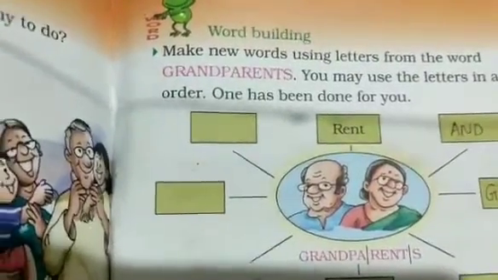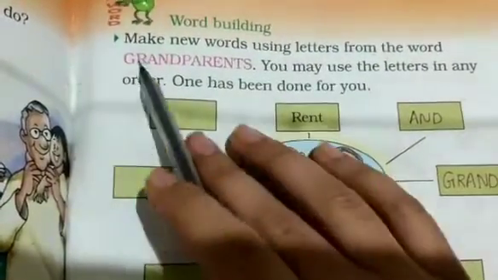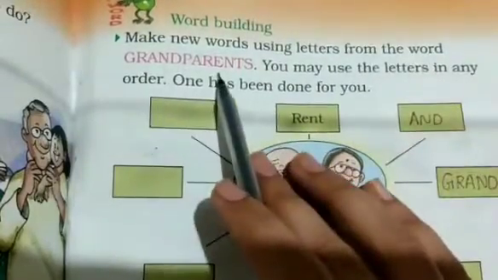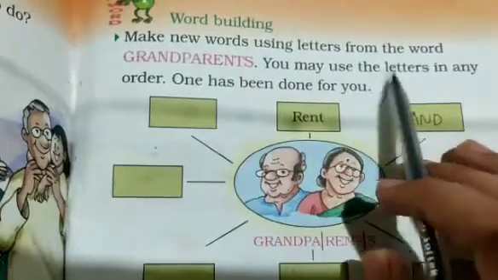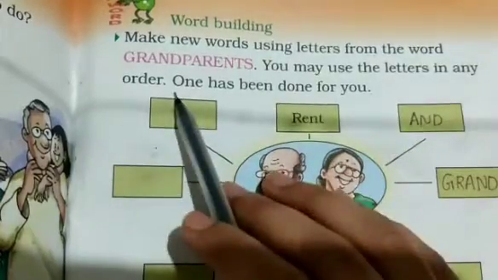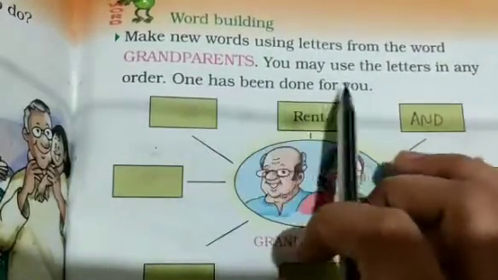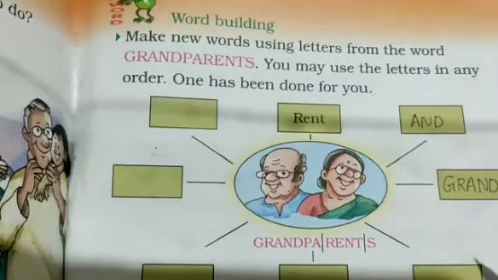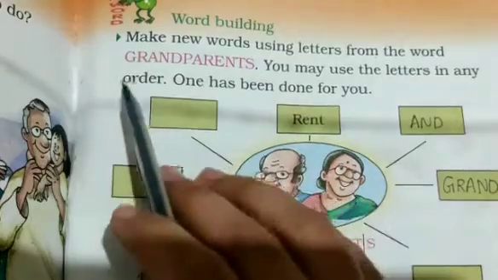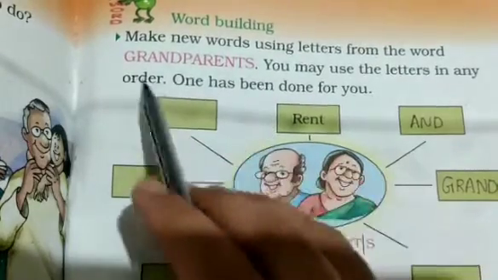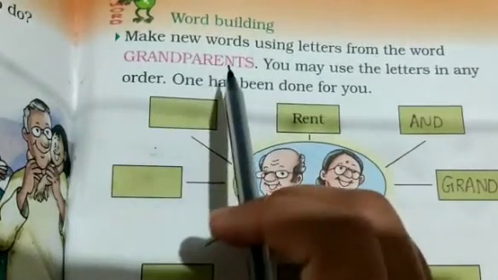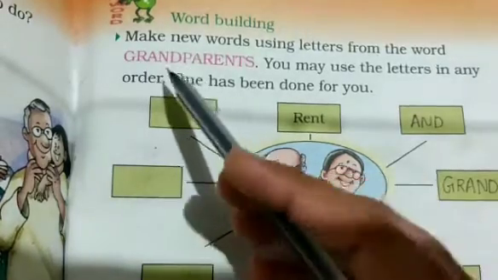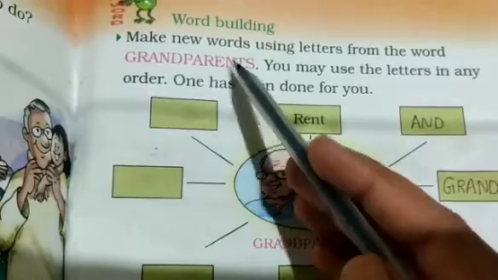Make new words using letters from the word grandparents. You may use the letters in any order. One has been done for you. That means here is a word given, grandparents. There are many letters in this word, so we have to make some new words by using these letters from this word.